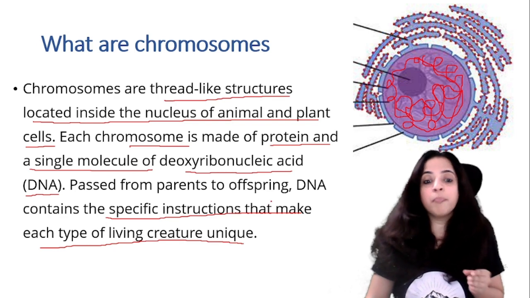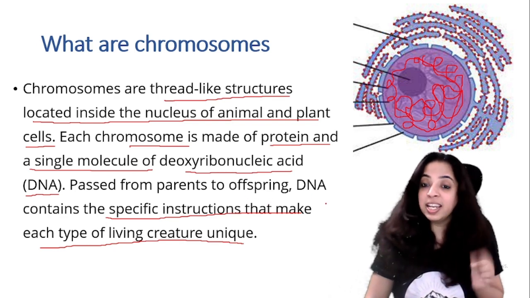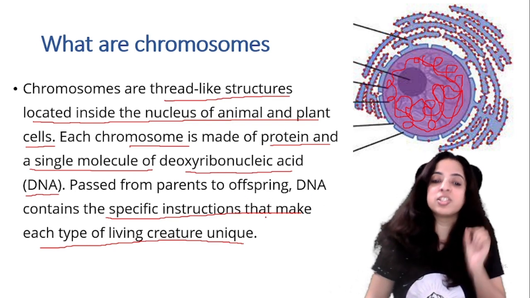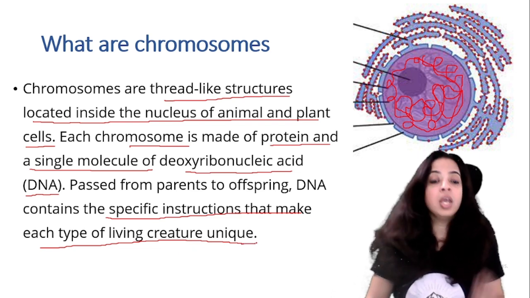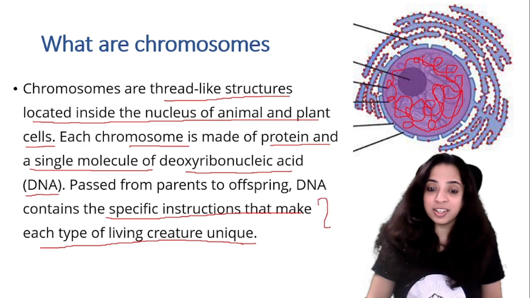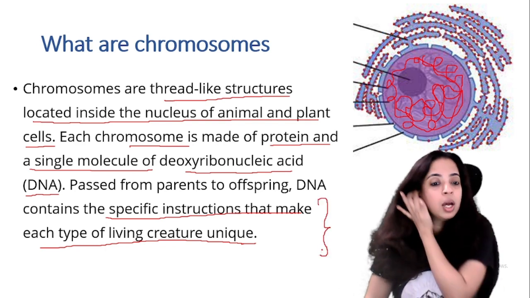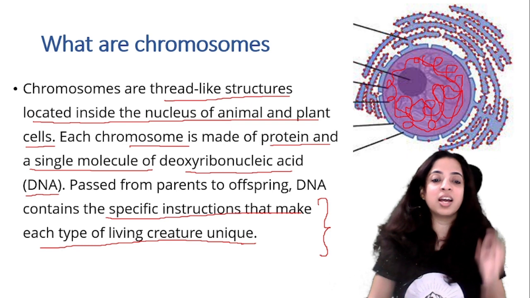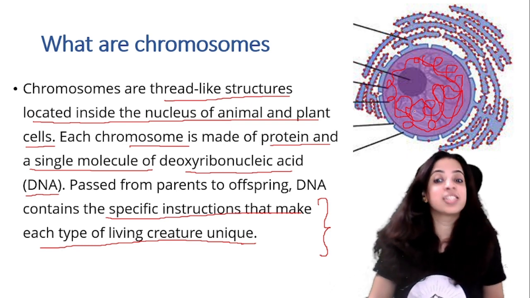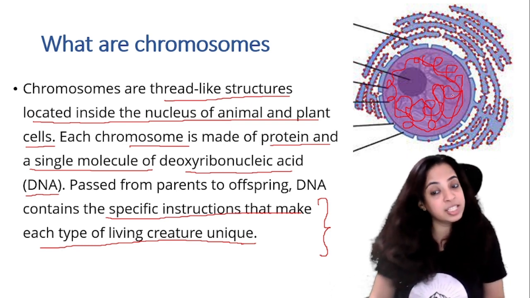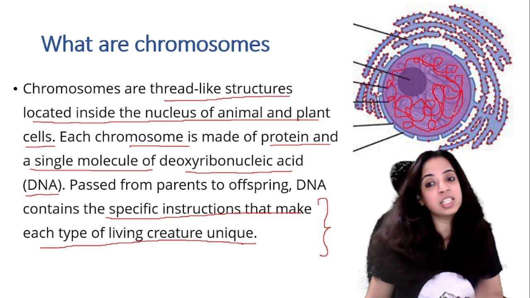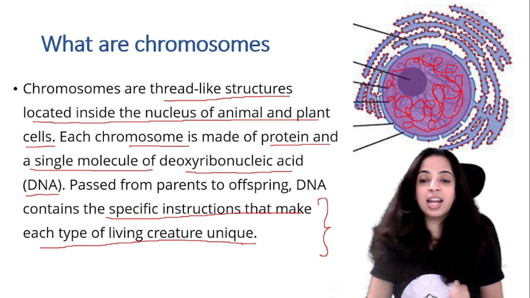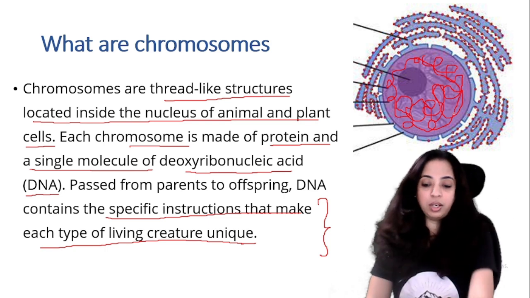We will talk about this later in the coming slides. But understand that chromosomes are thread-like structures located inside the nucleus of plant and animal cells, made up of protein and DNA. And DNA contains specific instructions that make each and every person unique.